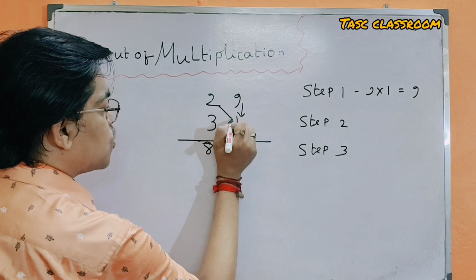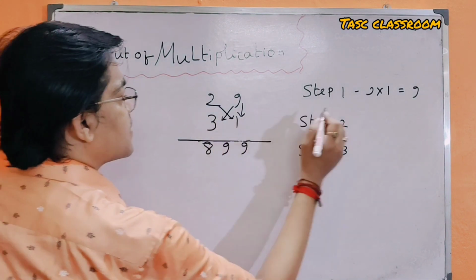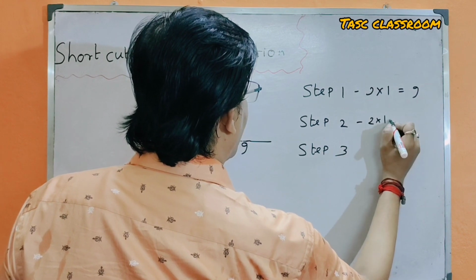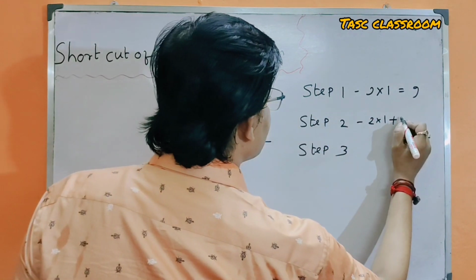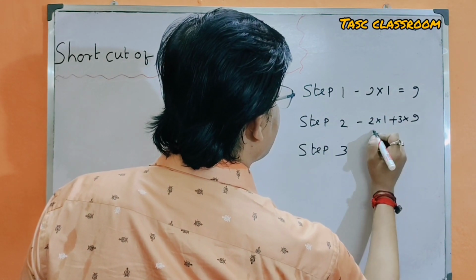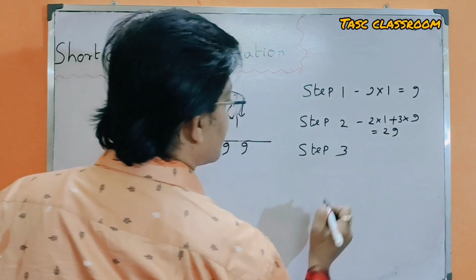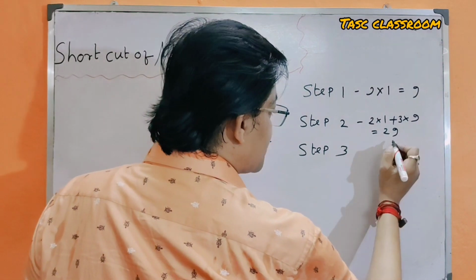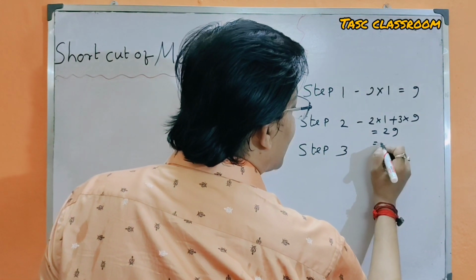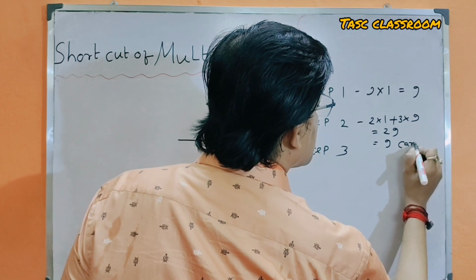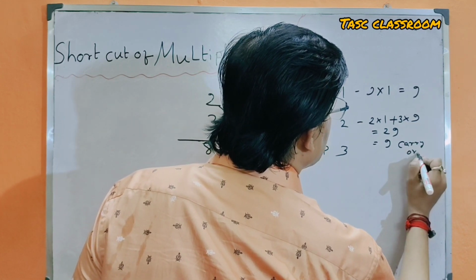Step 2 is 2 multiplied by 1 plus 3 multiplied by 9 is equal to 29. In case of 29, we write 9 and carry over 2.